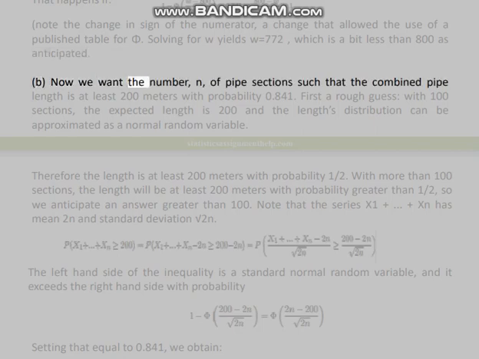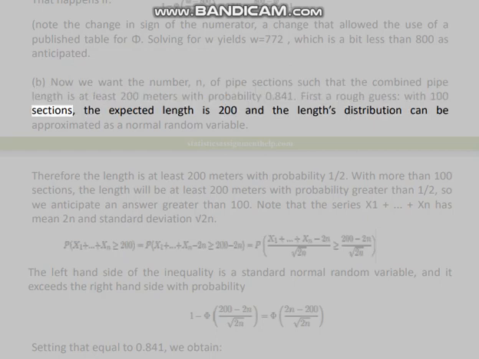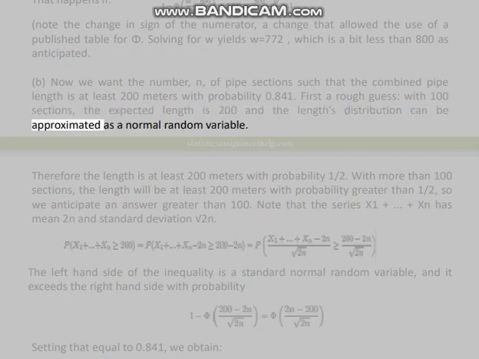B. Now we want the number n of pipe sections such that the combined pipe length is at least 200 meters with probability 0.841. First, a rough guess. With 100 sections, the expected length is 200 and the length's distribution can be approximated as a normal random variable.